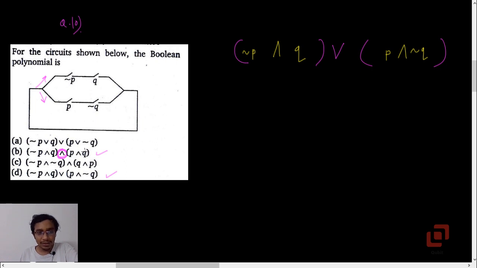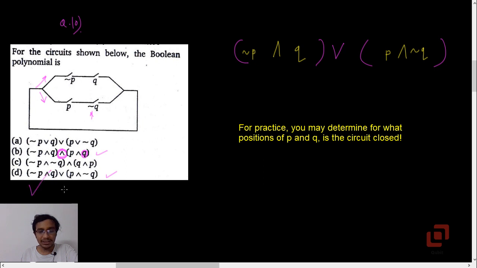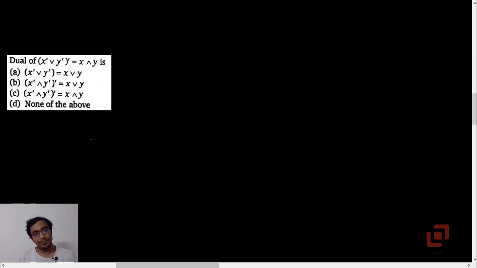Furthermore, here you have Q, but in the circuit you have negation Q. So B is not right, so it must be option D, negation P and Q, or P and negation Q. So the correct option is D. Question 11.